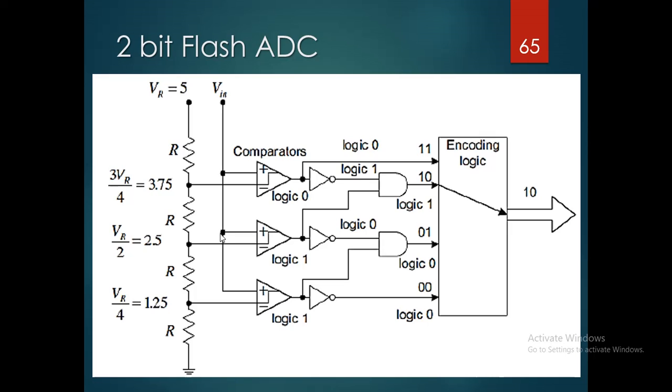Below 1.25 it is treated as 0 0. Above 1.25 and below 2.5 it is 0 1. Between 2.5 and 3.75 it is 1 0, and above 3.75 up to 5 it is 1 1.